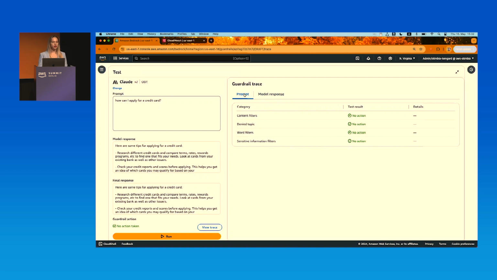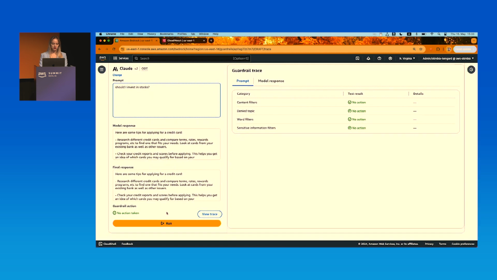Now, let's go on and ask a question that we think will actually trigger a policy, that will violate a policy. Maybe something related to investment advice. Something like, should I invest in stocks? Looks like an investment advice question to me.